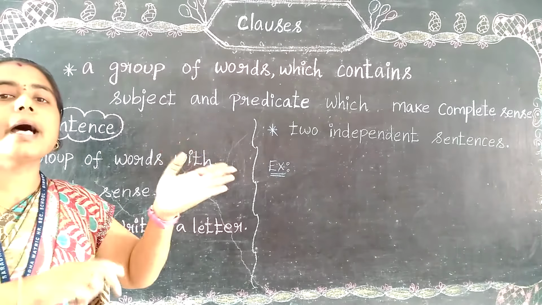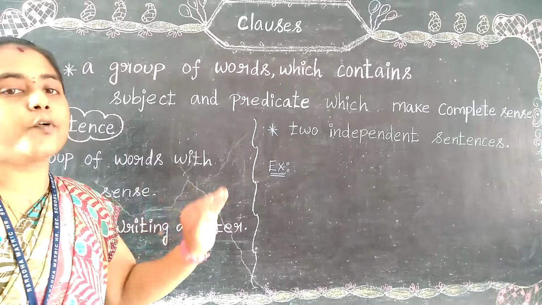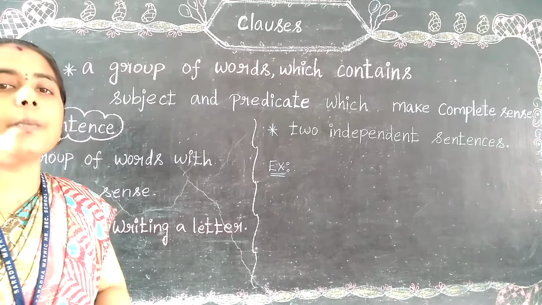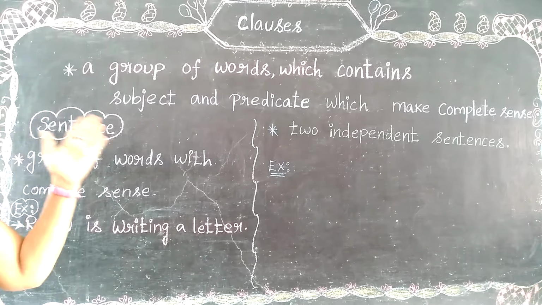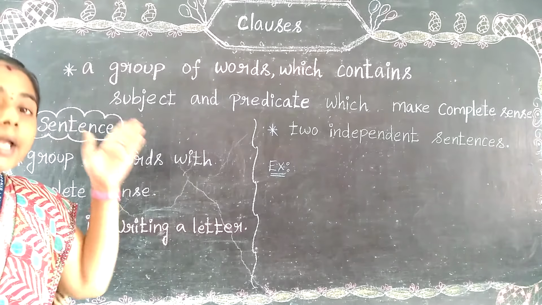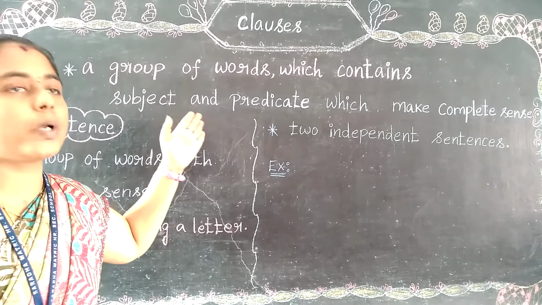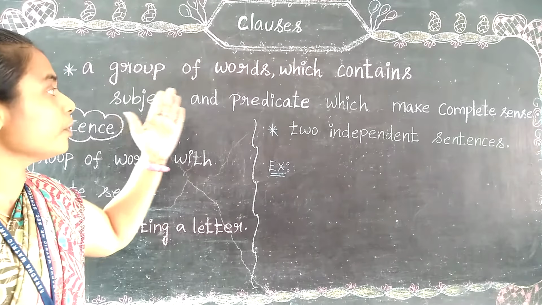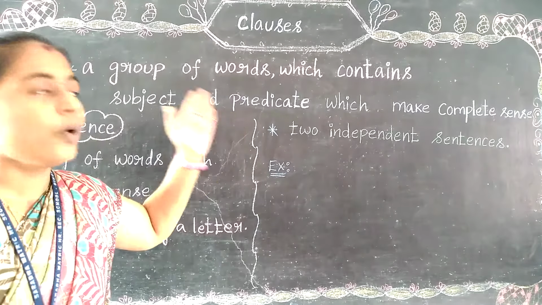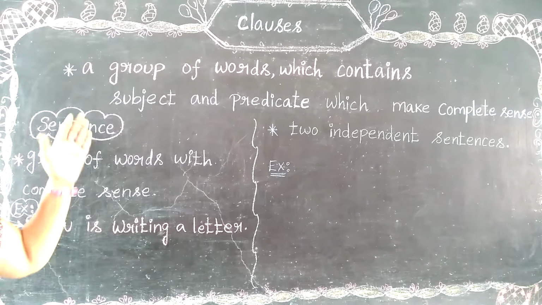When comparing with phrases, a clause can give complete sense for the entire sentence with the combination of subject and verb. While talking about phrases, they cannot give that. While talking about clauses, they give the combination of subject plus verb, that is subject and predicate, which makes complete sense for the entire sentence. So that is the clause.